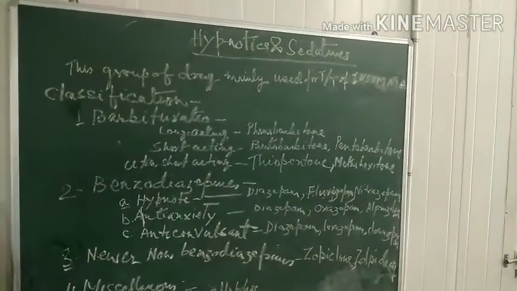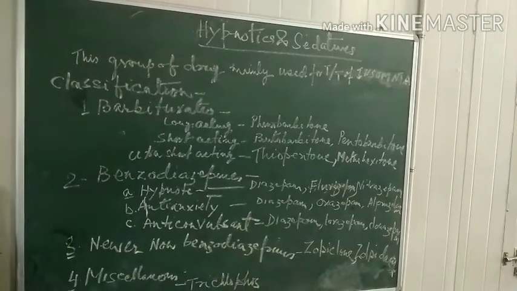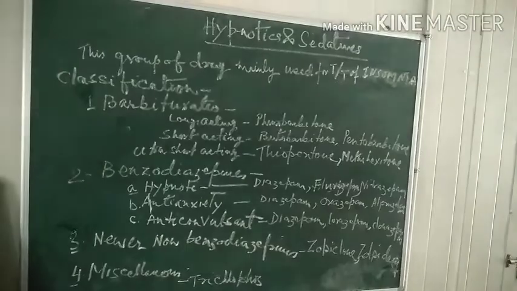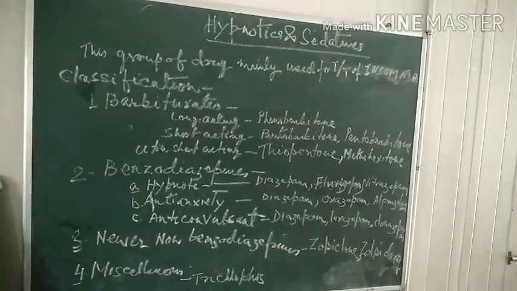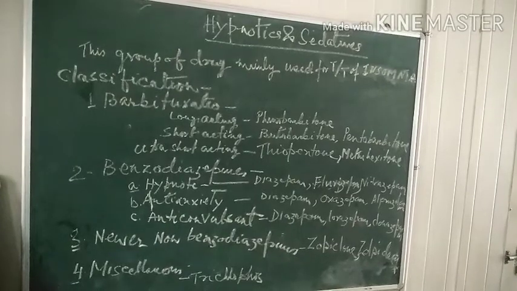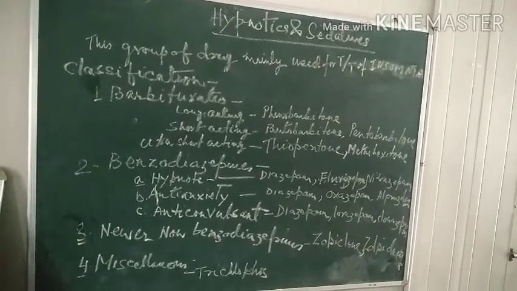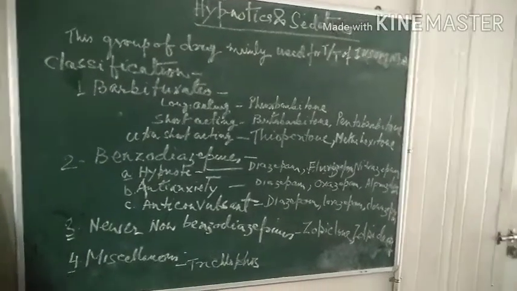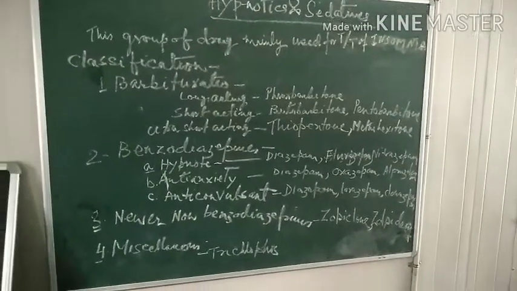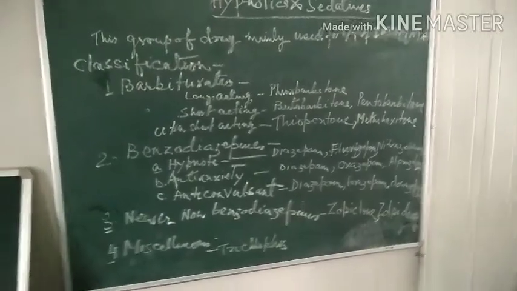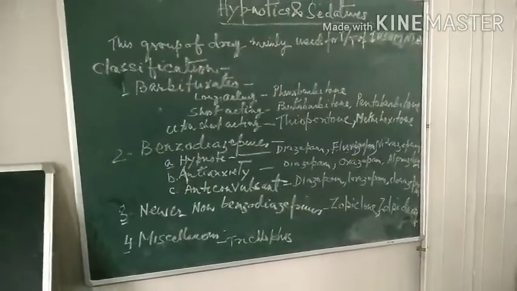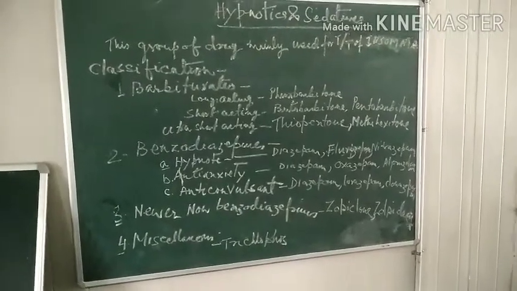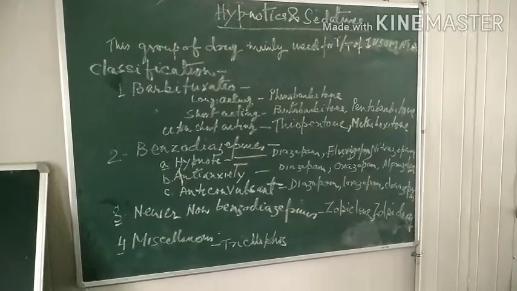What are these groups of drugs? This group of drug is mainly used for treatment of insomnia, that is the sleep disturbance. In general term, you can say it is the group of drug which is used for induction of sleep in those patients who have got difficulty in sleep. Now, these are CNS depressants with different time action and dose action relationship.